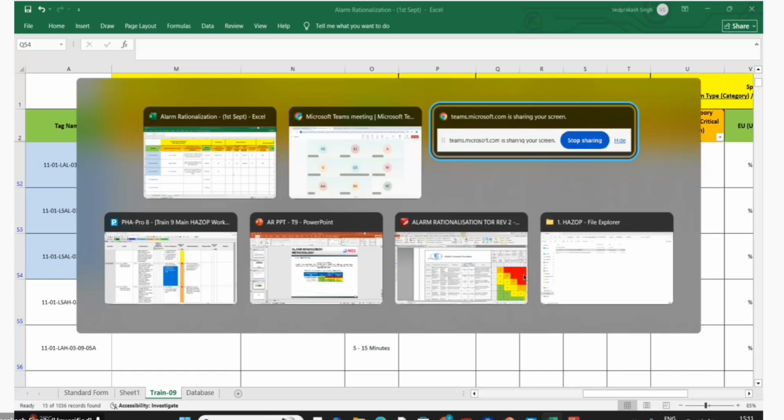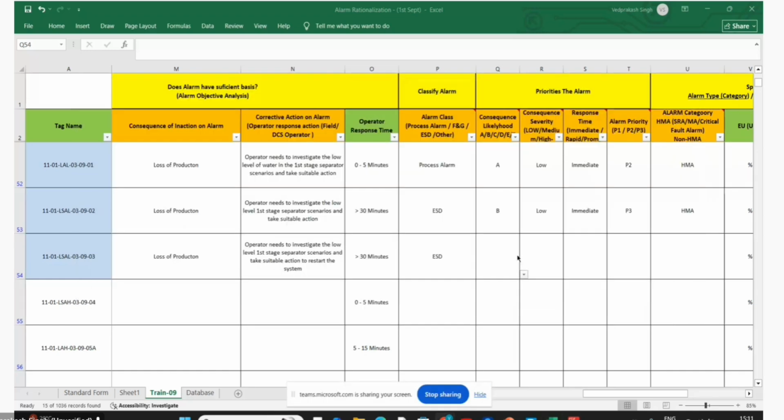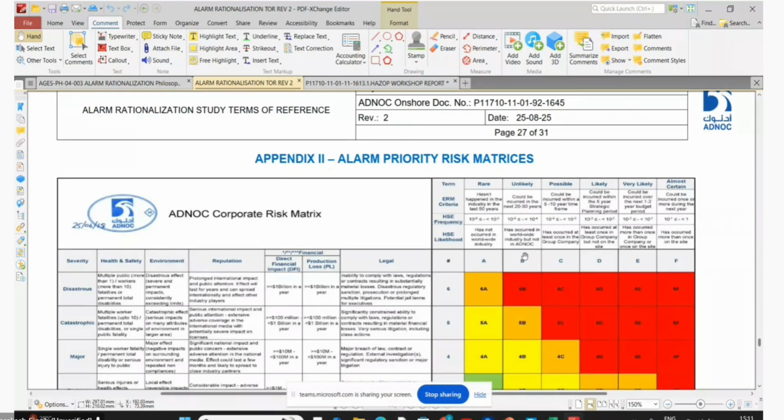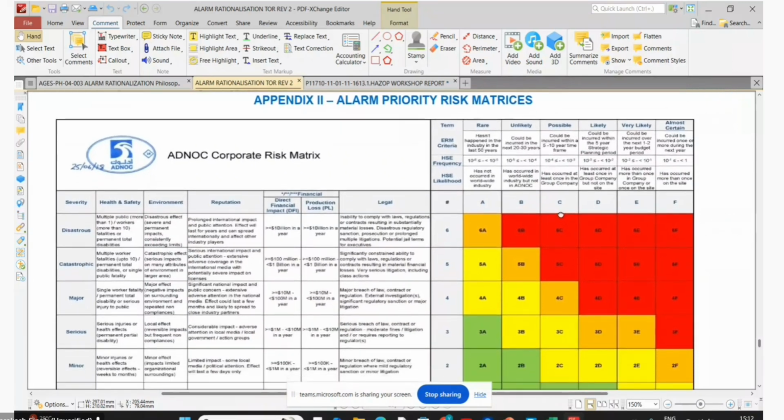So likelihood, if you see here, likelihood of this scenario, I would say either B or C. Most of the time, I would say in this case we can go for B, right? Has occurred, but not in the network. I think this will be the C, correct? It has occurred at least once in the group company. Yes, so we'll put C, right?